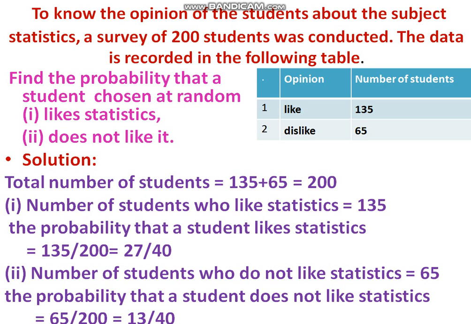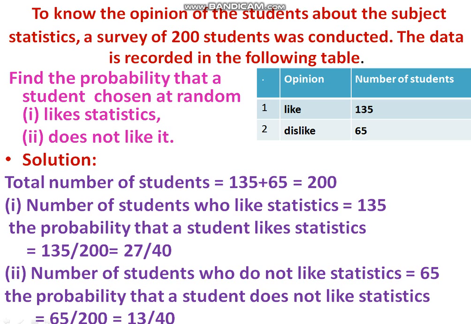Next problem: to know the opinion of the students about the subject statistics, a survey of 200 students was conducted and the data is recorded. Opinion: liking the subject, 135 members; disliking, 65 members. We need to find the probability that a student does not like statistics. Total number of students is 200, that is 135 plus 65. Number of students who like statistics is 135.